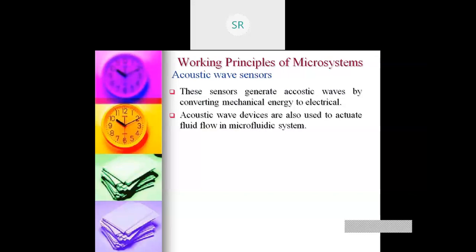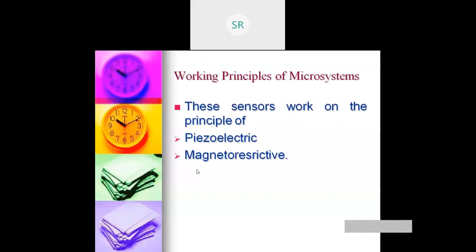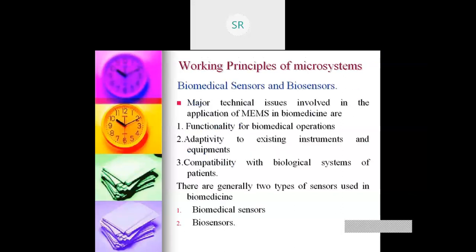These sensors generate acoustic waves by converting mechanical energy into electrical energy, and these devices are used to actuate fluid flow in microfluid systems. That is the advantage and application of the acoustic wave sensor. They work on the piezoelectric and magnetostrictive principle.